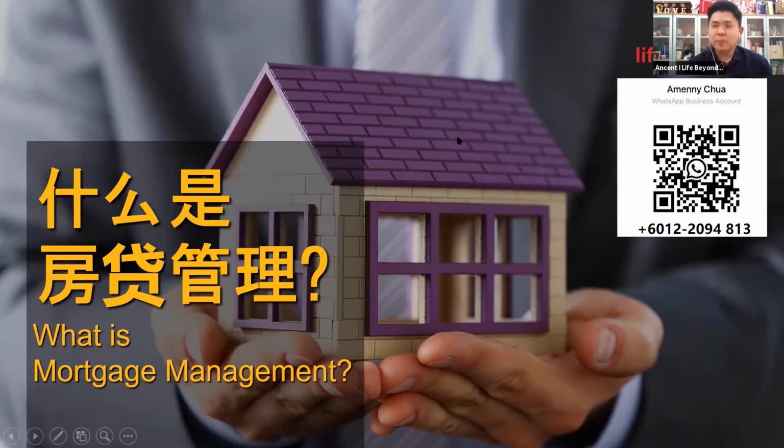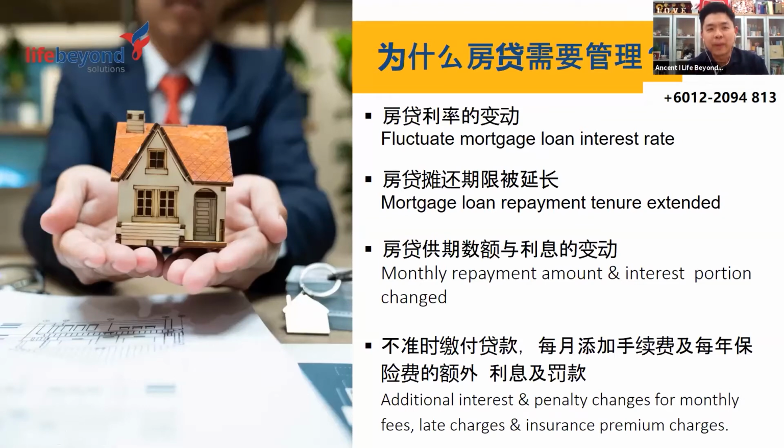Other people will say, hey, normally I get a loan from the bank, so I just make the repayment every month. But the mortgage needs to be managed because the interest rate fluctuates. Bank Negara announced another reduction of the overnight policy rate, which we call OPR, by 25 basis points to 1.75 in July 2020. That is the fourth time the OPR has decreased in 2020, pushing it to a record low for the property market.